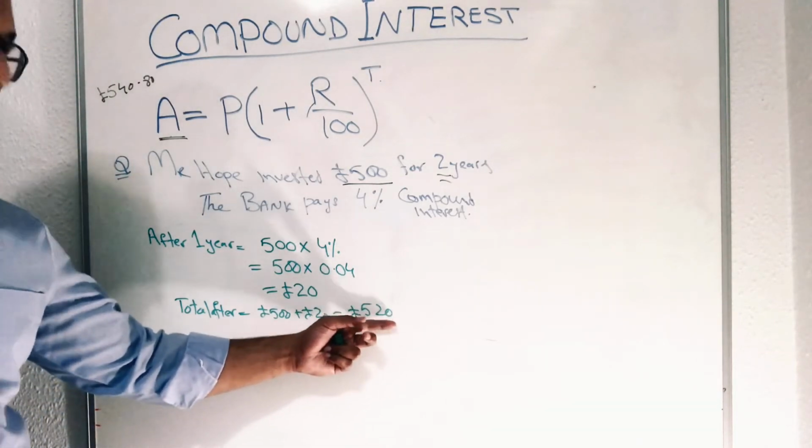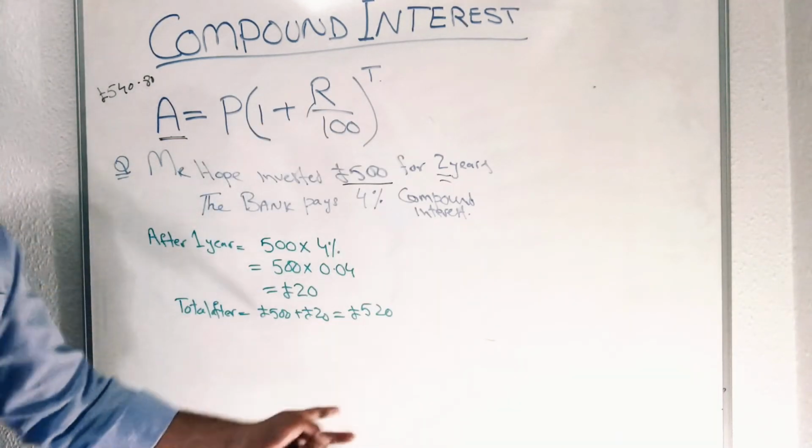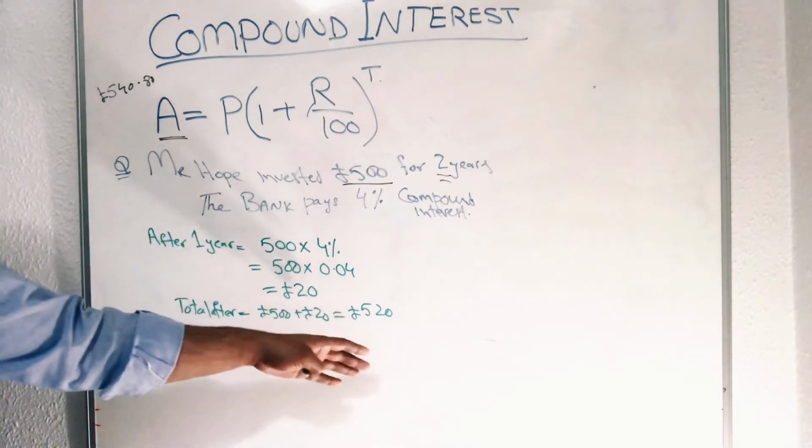So now this is the amount you have to use to get another year, because now you have 520 pound, not 500, because you waited 1 year, so you get that value.